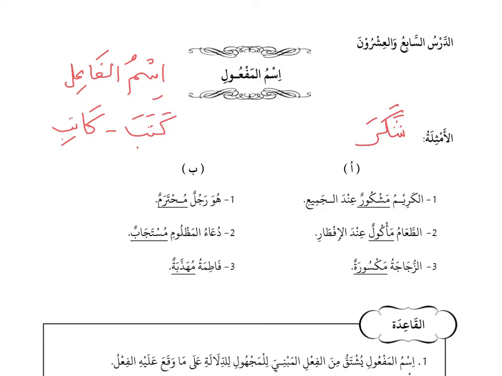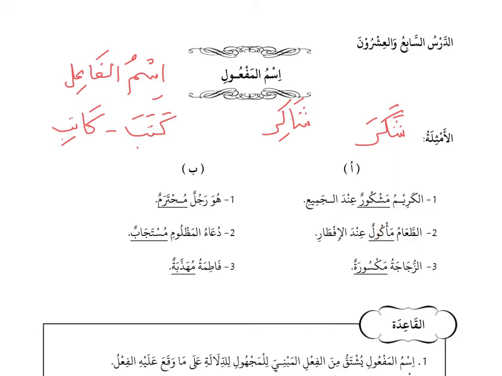If you want to say the person who is thanking you, then the word is shakirun. This is the isim fa'il. Shakir is the one who thanks. But now we want to refer to the passive form of the verb. We want to say the person who is being thanked, so we call him mashkur.